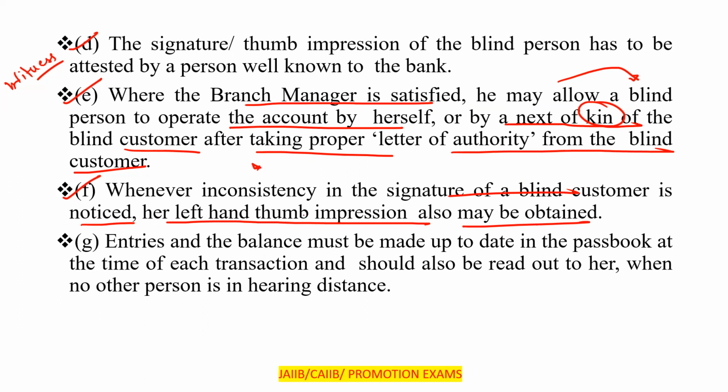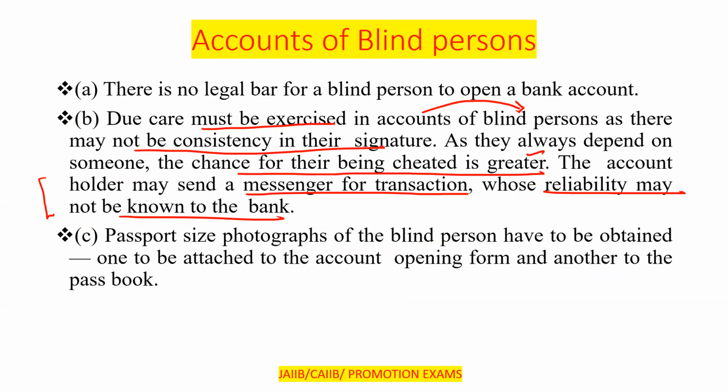Next one, entries and the balance must be made up to date in the passbook at the time of each transaction and should also be read out to her when no other person is within hearing distance. Clear? So that the account holder will be able to know how much the account balance is. After the transaction, it is our responsibility to tell her that. Okay, so that is regarding the account of the blind person.